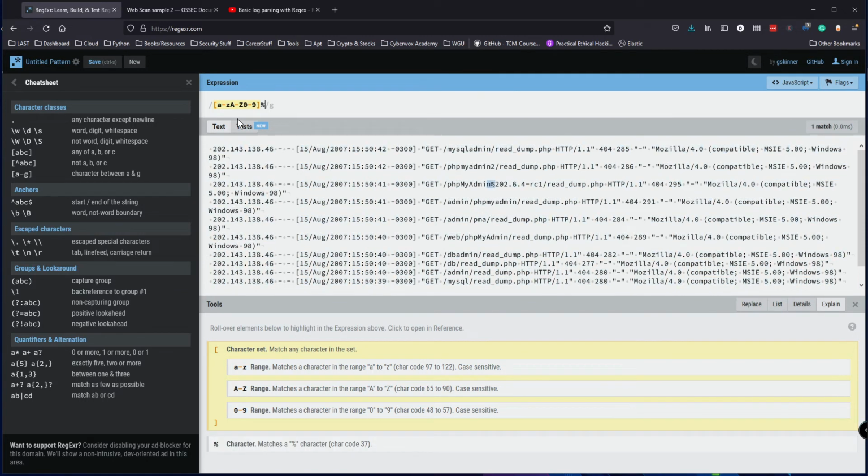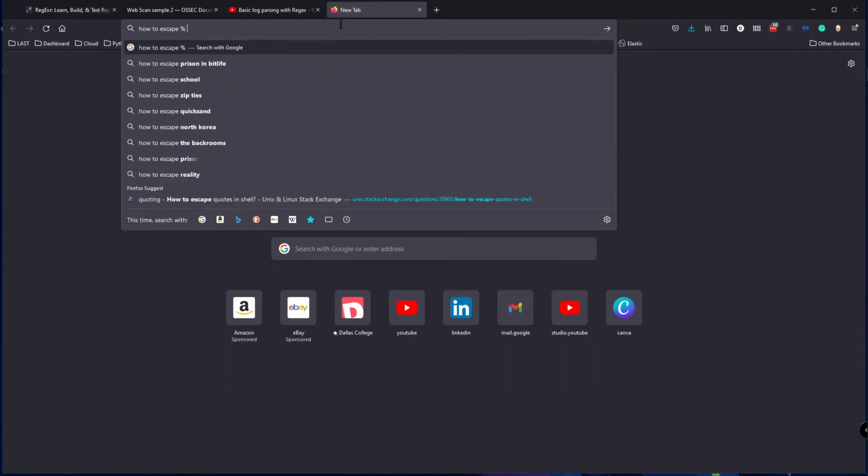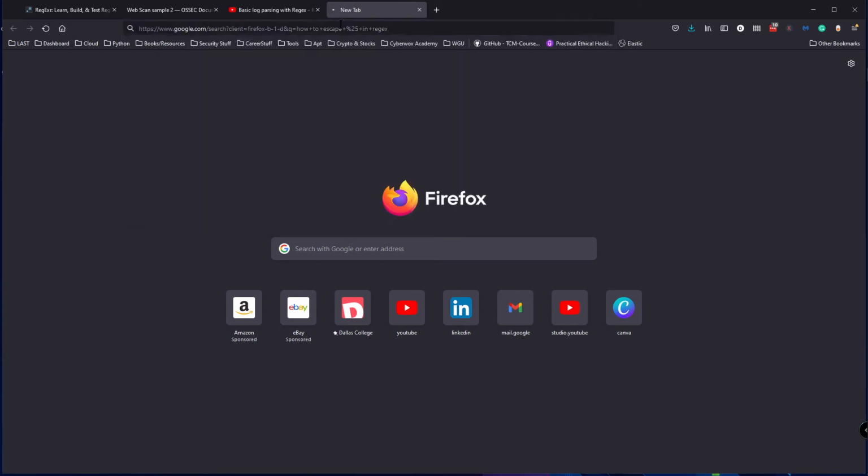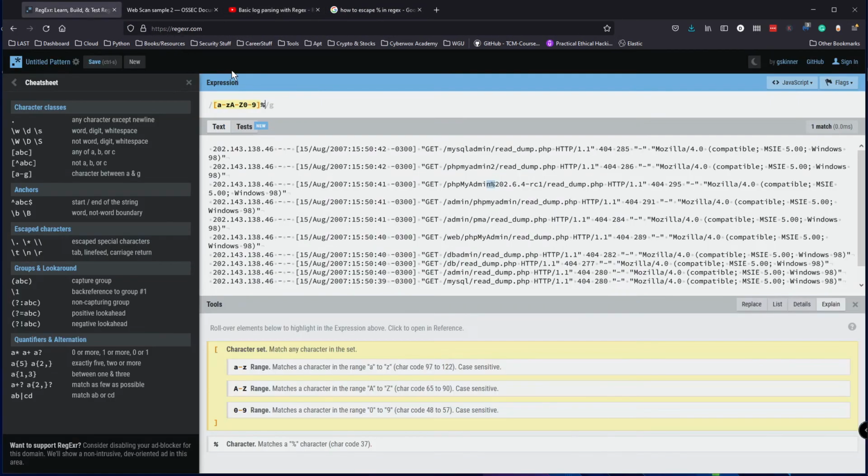Let's see how to escape in regex. Let's try backslash after that. Actually, before it. Okay, so it only caught this.